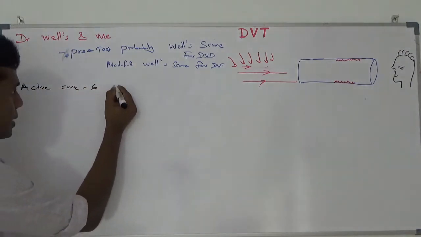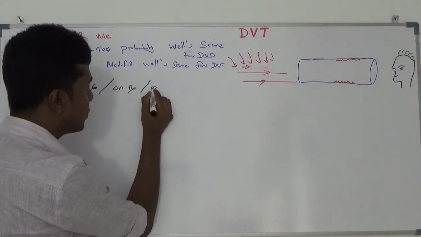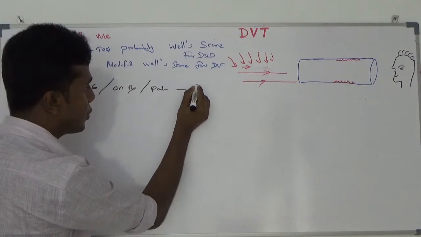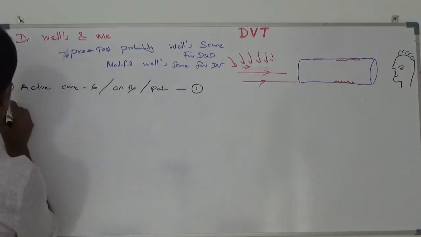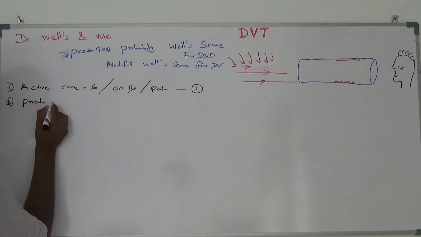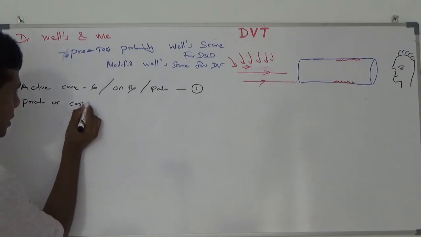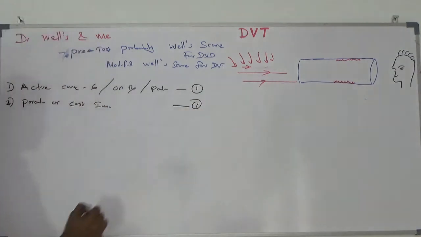Number 2, if my patient has paralysis or cast immobilization, I am going to donate 1 mark.